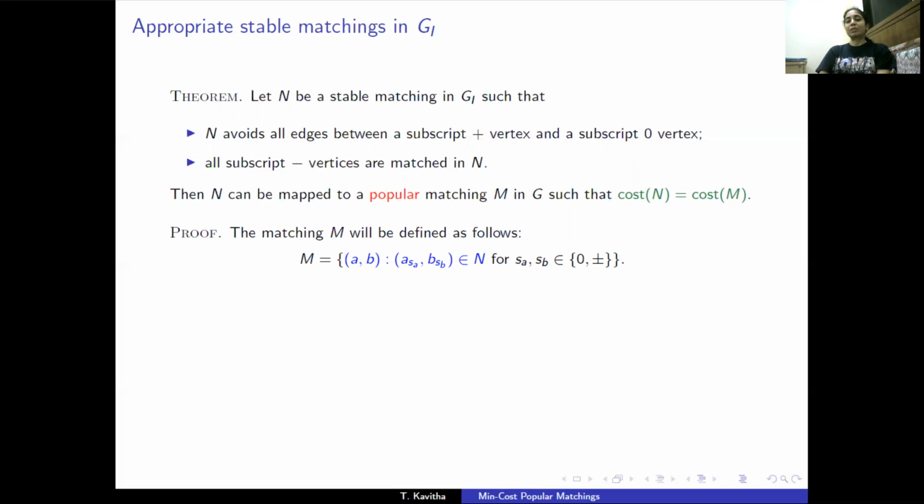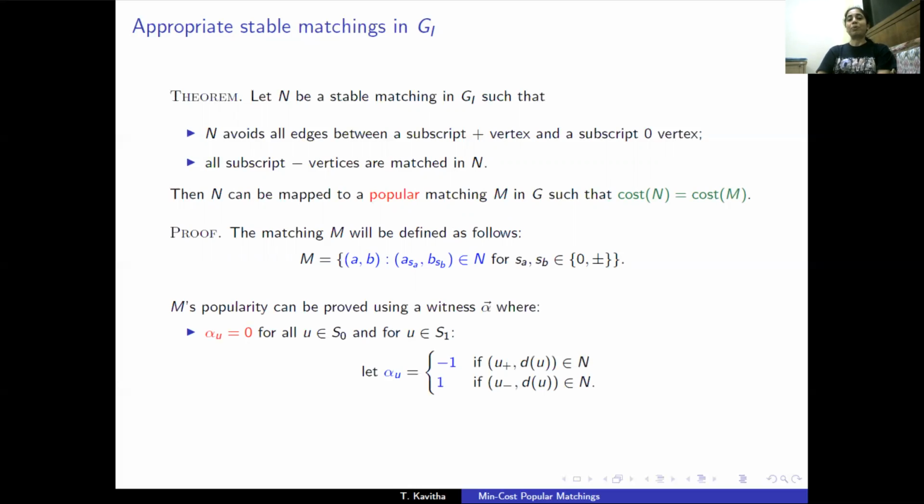Just ignore the subscripts of vertices in N. So ignore this S_A, S_B and the resulting matching. The resulting set of edges is M. It's easy to show that M is a matching. Moreover, M is a popular matching. And we prove its popularity using a witness alpha as given here.